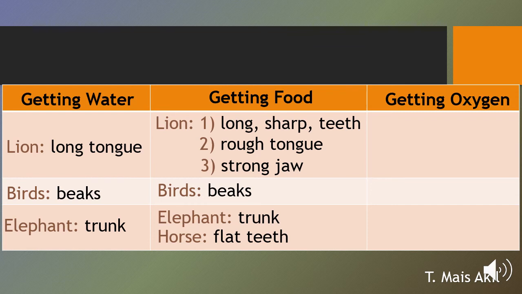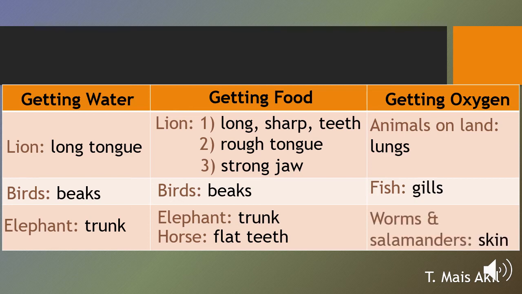Getting oxygen. The animals that live on land use their lungs to get oxygen from the air, while animals like fish that live in water get the oxygen through the gills from the water. Worms and salamanders have a different structure to get the oxygen. It's the skin, the moist skin that gets oxygen.